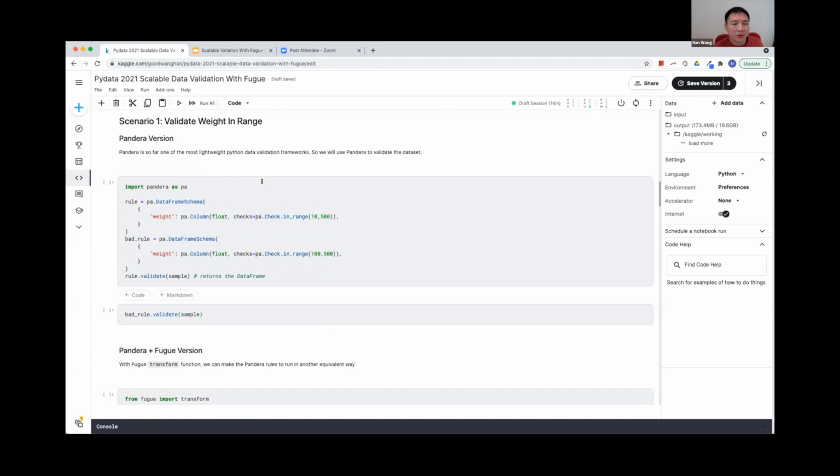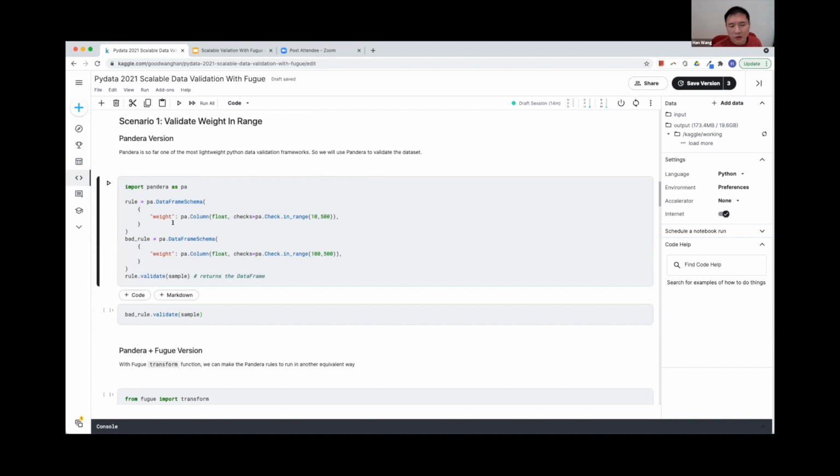The first scenario is that we want to validate that each value in this data frame is within a certain range. Now let me introduce Pandera. Pandera is so far one of the most lightweight Python data validation frameworks. Here we will use Pandera to do the validation. With Pandera, we can write very simple code snippets to enable the validation.